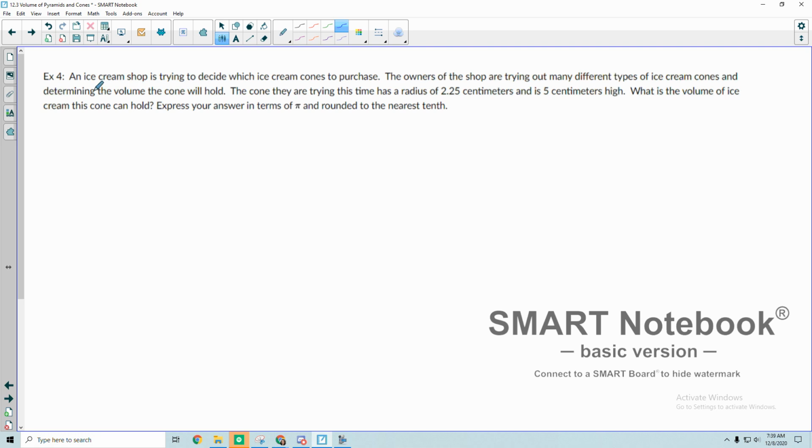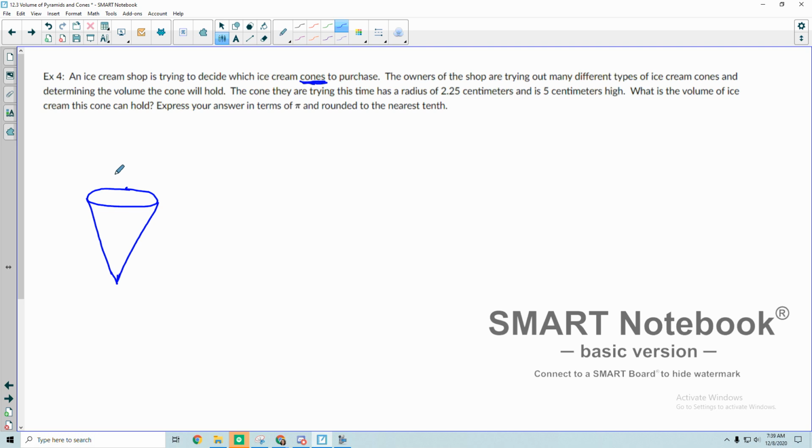Okay, so an ice cream shop is trying to decide which ice cream cones to purchase. Okay, so something with cones is happening. Right there, I'm going to stop. Let's draw a picture of an ice cream cone. It doesn't have to be anything pretty.